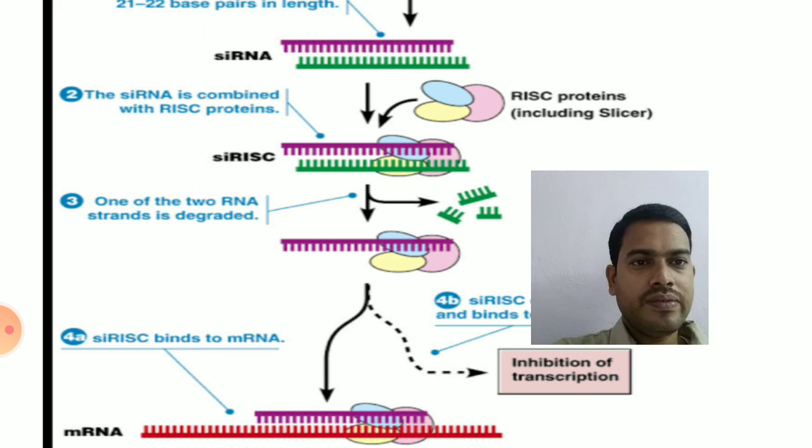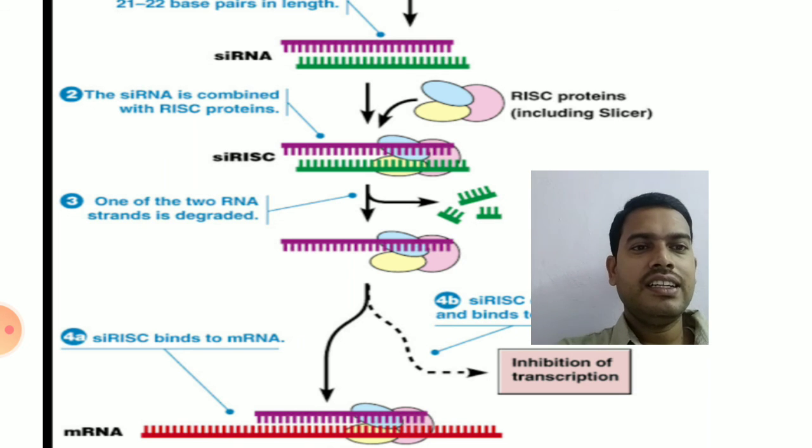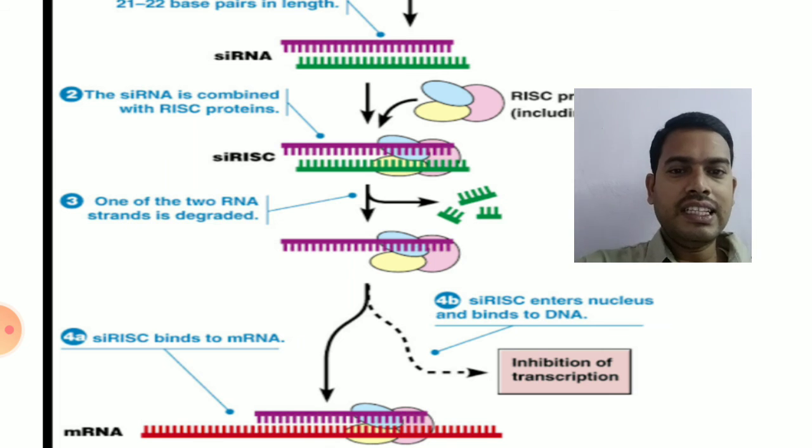RISC proteins act as a slicer. These RISC proteins play an important role in converting this double-stranded RNA to single-stranded RNA. Now this single-stranded RNA is called the silencer siRNA. This silencer siRNA will bind to the mRNA that is to be knocked down.